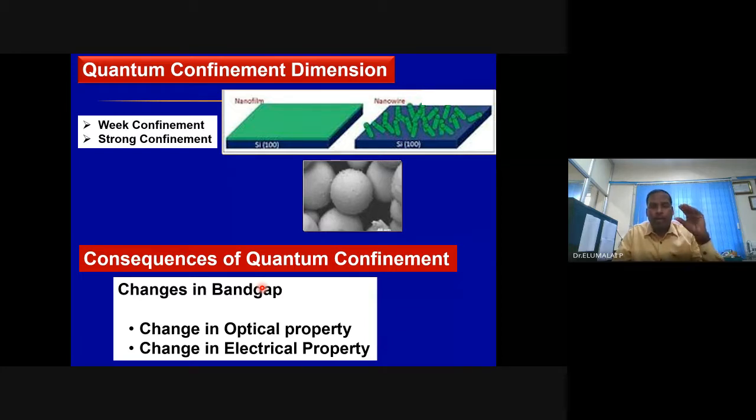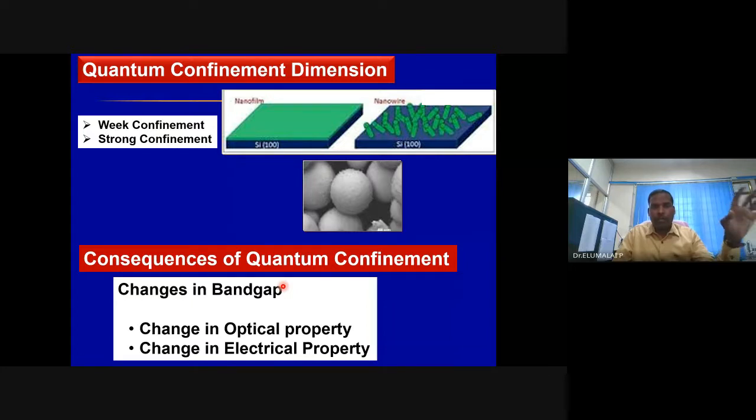And you will have a larger band gap if you decrease the grain size. Smaller grain size will have a larger band gap. We call this band gap engineering or grain size engineering. You take silicon or cadmium sulfide or selenide, and make 100 nanometer particles. Let's assume spherical particles for simplicity.